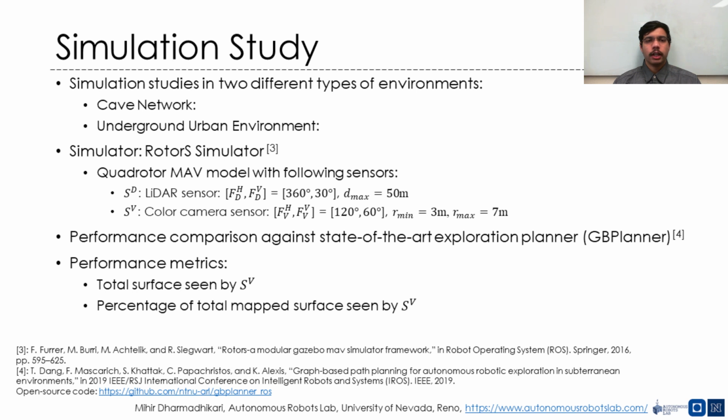To fine-tune and evaluate the performance of the planner before field deployment, two simulation studies were conducted in a cave and an urban environment. The Rotorus simulator was used for the simulations, having a quadrotor platform carrying sensors as shown here. The performance of HAP Planner was compared with GB Planner in 5 fixed time missions in each environment. The performance metrics used in this study were the total surface seen by the visual sensor throughout the mission, and the percentage of the mapped surface seen by the visual sensor.